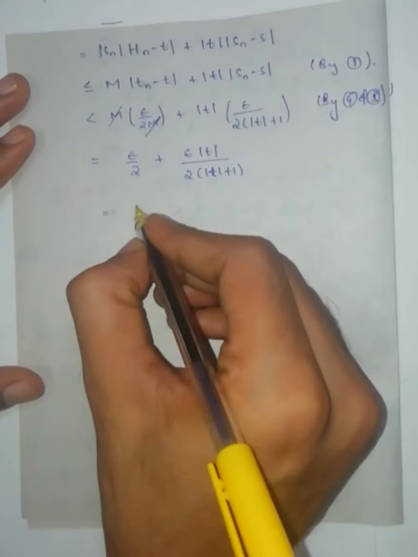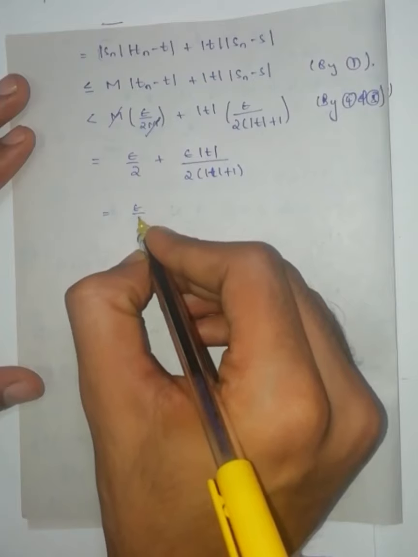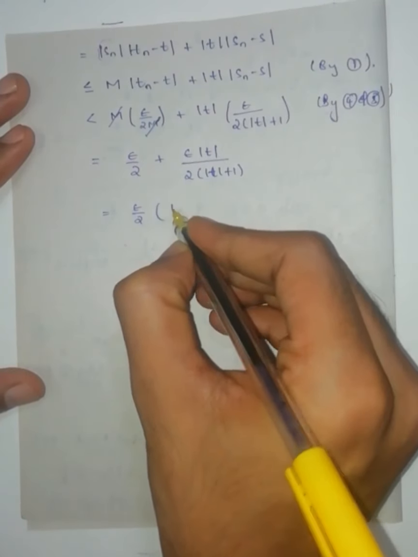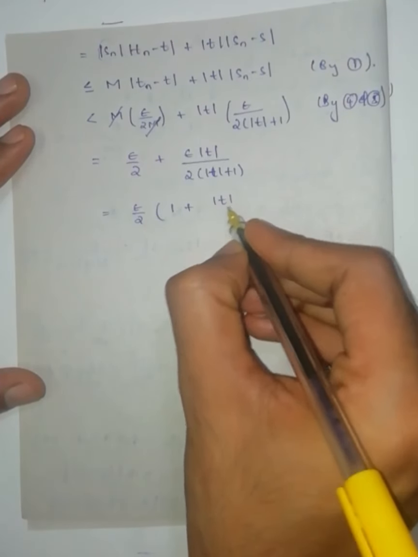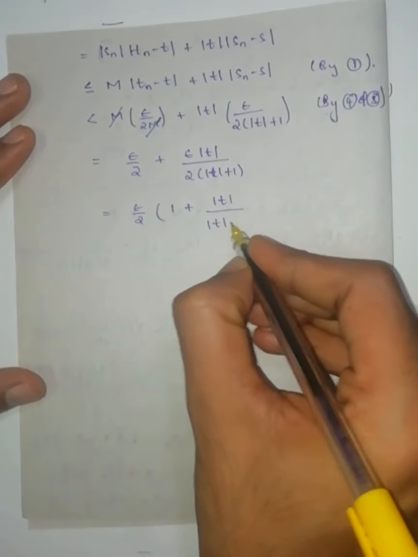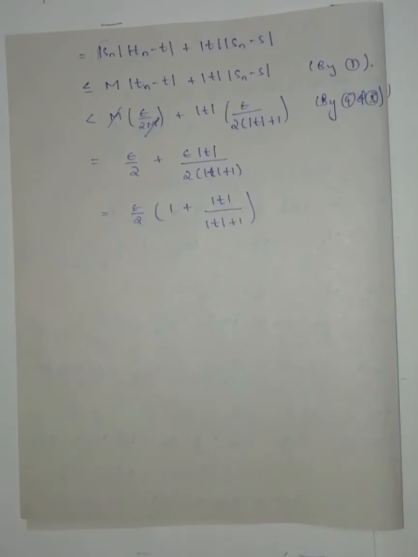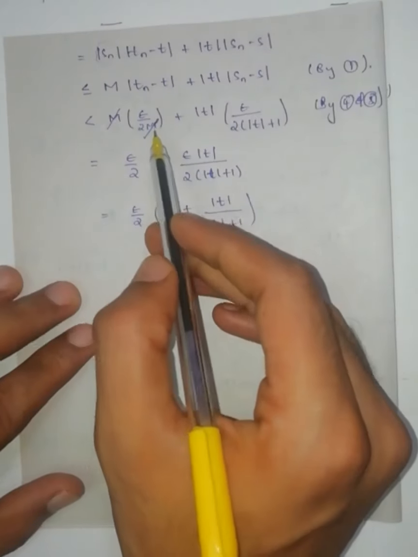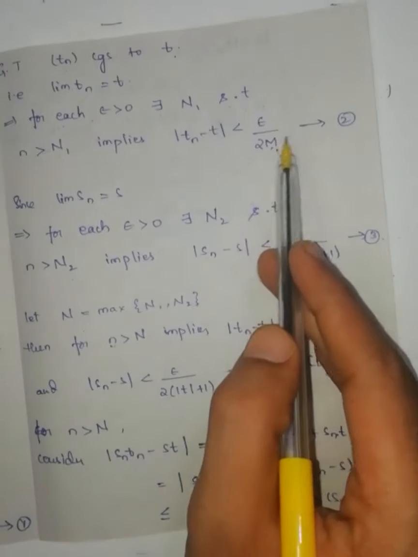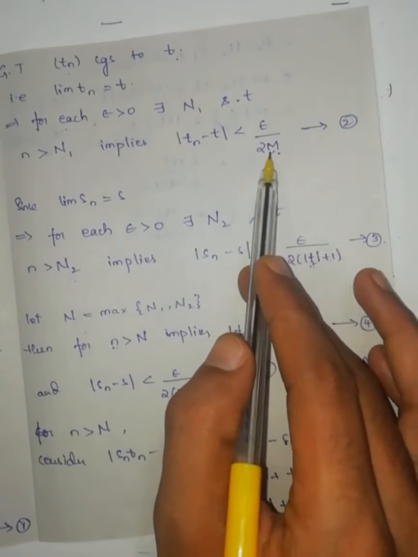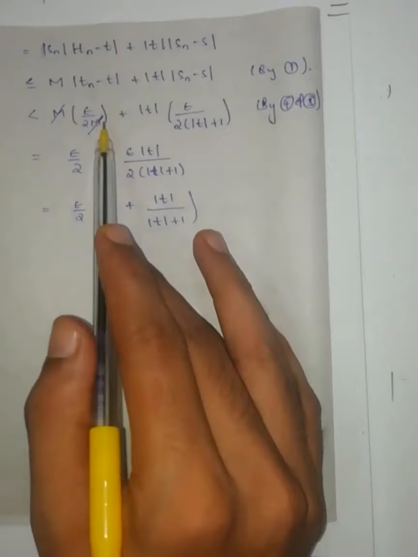From these two I can take epsilon by 2 common. What are we going to get? 1 plus modulus of T by modulus of T plus 1. Here you may understand why I took m earlier. If I take m here, then easily it will get cancelled.